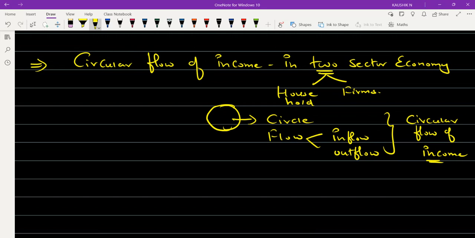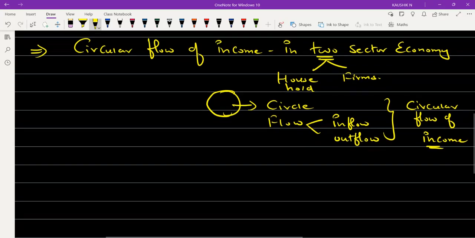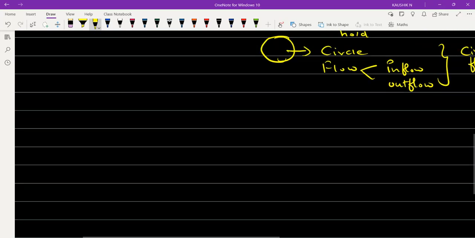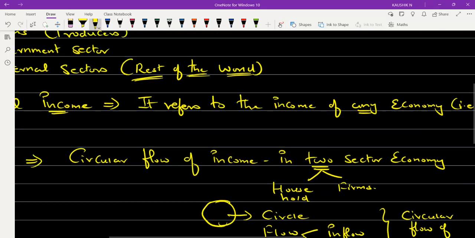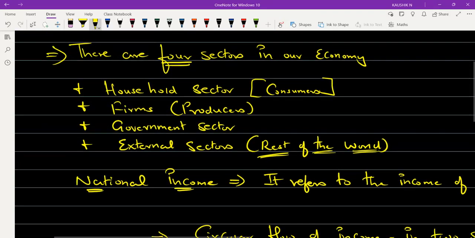So it will be between these two items, that is your household and firm, and the flow is referring to the income. So income means inflow of cash and outflow of cash. So that is what we are going to discuss. Okay, let's see what we are going to take as notes under this concept. Have you all taken up to this? Whatever we have discussed so far?